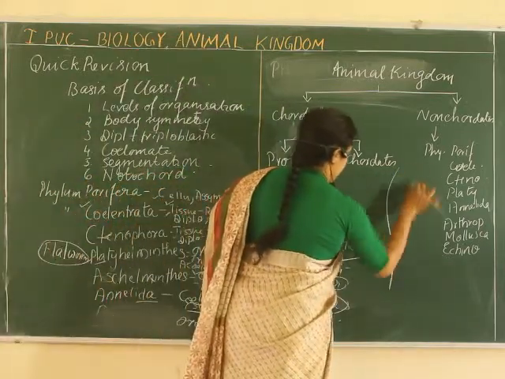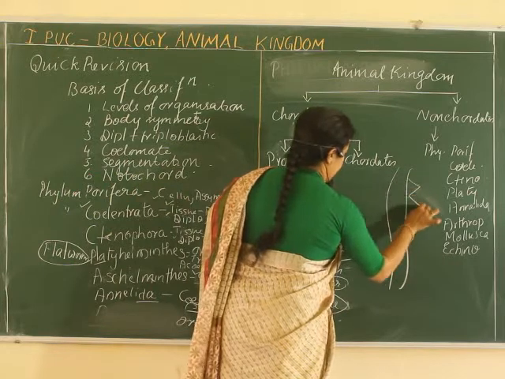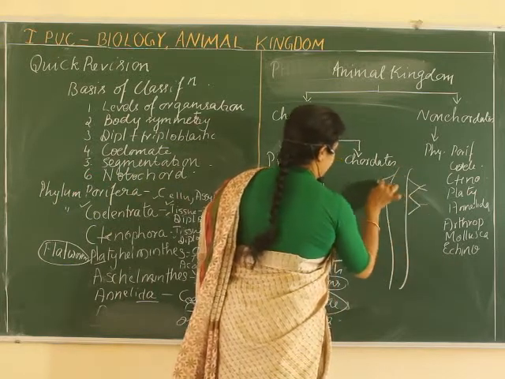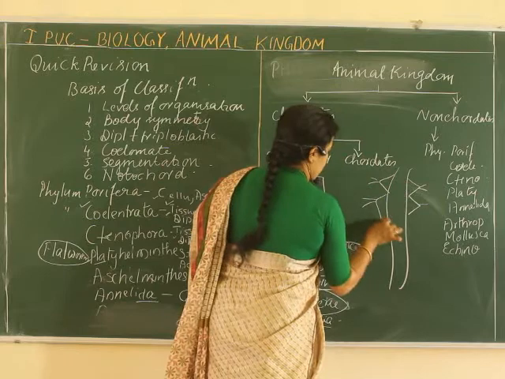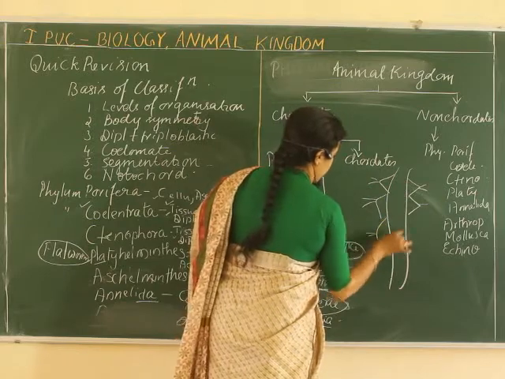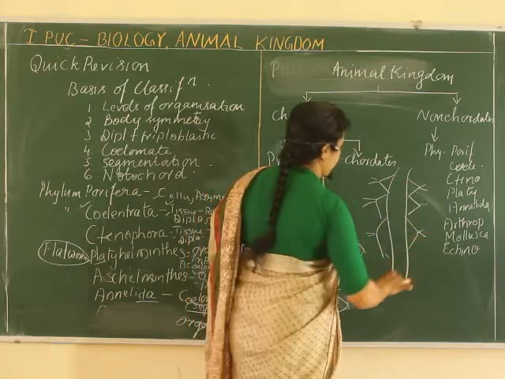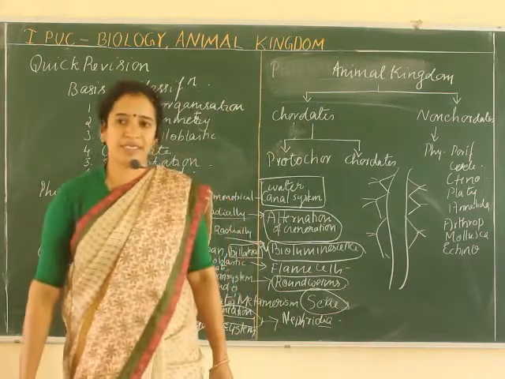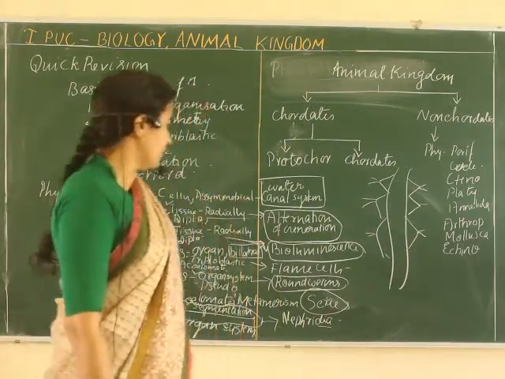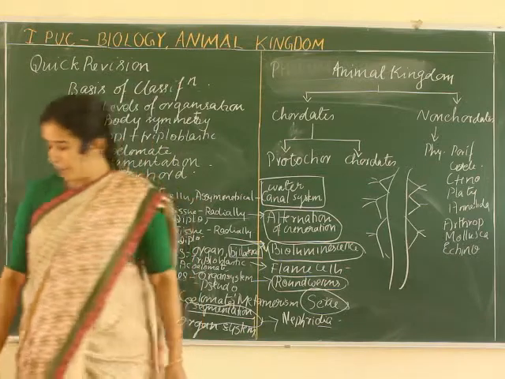If this is the Nereis, you can see the lateral appendages are there. That is the structure which helps for their movements. Nereis are aquatic, so they have this parapodia structure.